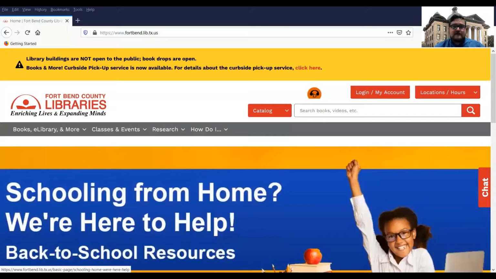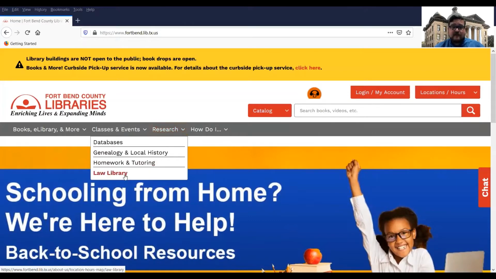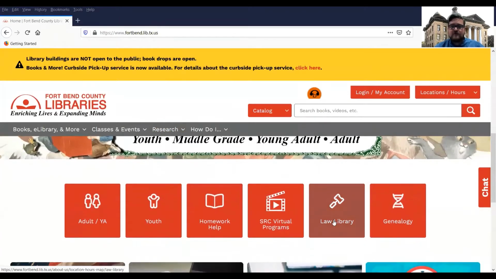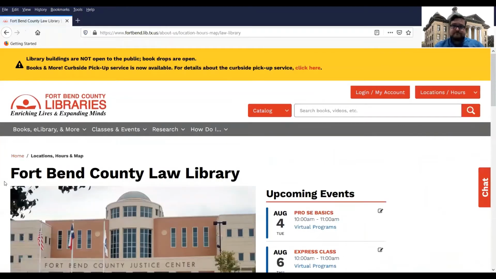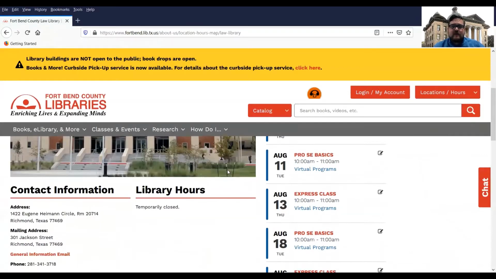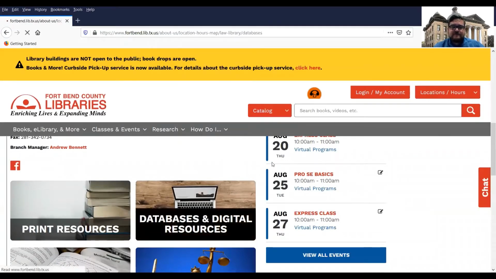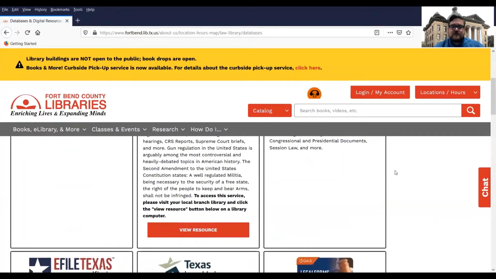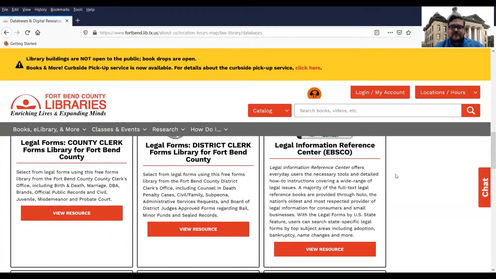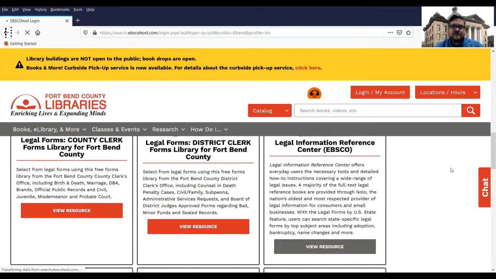Okay, here's the Fortman County Library's website, and you can get access to that at www.fortben.lib.tx.us. There are a couple different ways to get to the databases. One, you can click on Research in the Law Library, or you can scroll down and click on our Law Library icon. Then scroll down and click on Databases and Digital Resources, then click on Legal Information Reference Center. Make sure to click on View Resource.